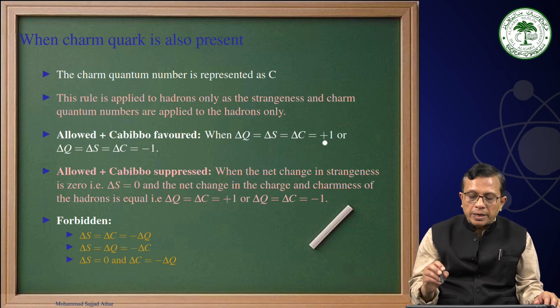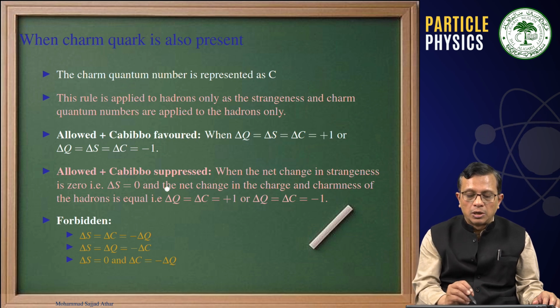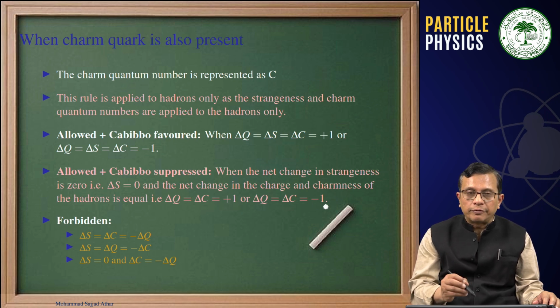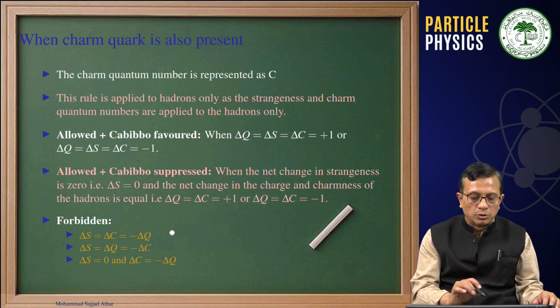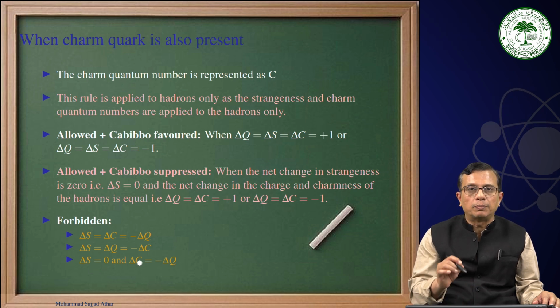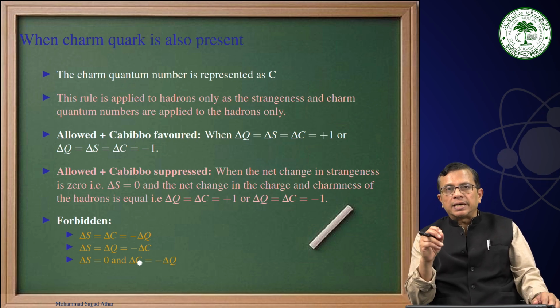The Cabibbo suppressed one is when the net change in strangeness is 0 and the net change in the charge and charmness of the hadrons is either plus 1 or minus 1. They are Cabibbo suppressed. And the forbidden ones are delta S delta C is equal to minus delta Q, or delta S delta Q is minus delta C, or delta S is equal to 0 and delta C is minus delta Q.